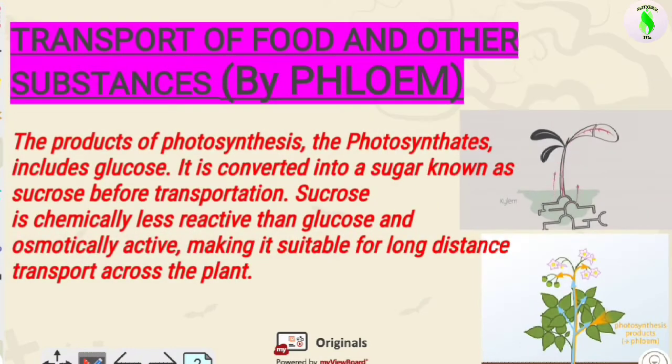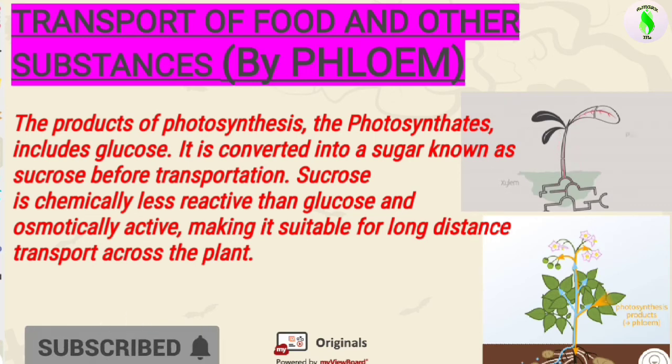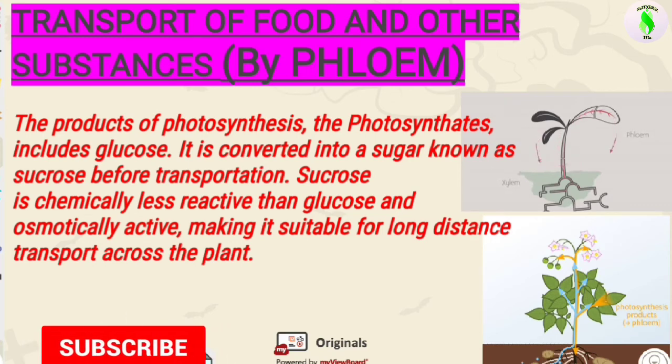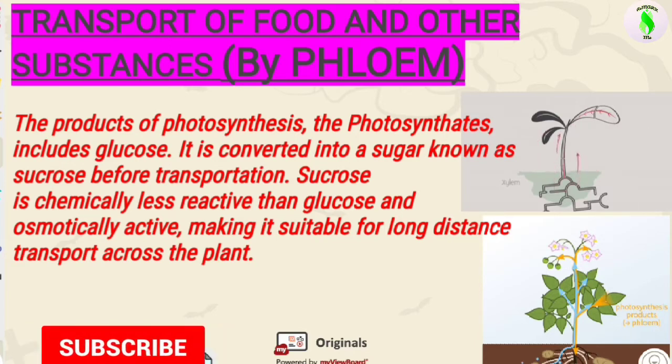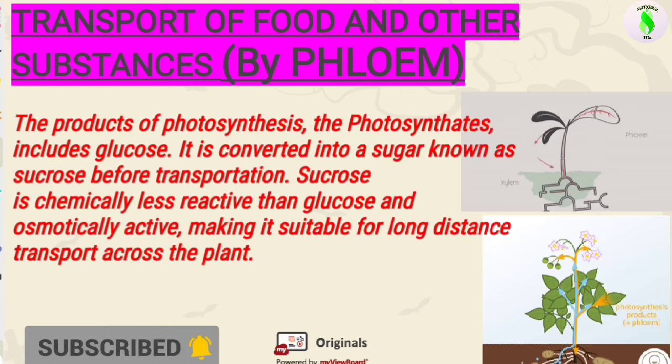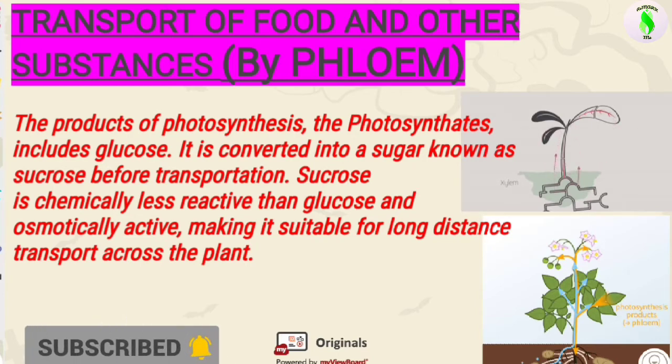First, you need to know that the phloem tissue transports food and other substances. So how can phloem transport food and other substances? Let's understand that the products of photosynthesis, known as photosynthates, include glucose. As you already know, during photosynthesis, because of the presence of chlorophyll molecules in the leaves, glucose molecules are obtained in the leaves.